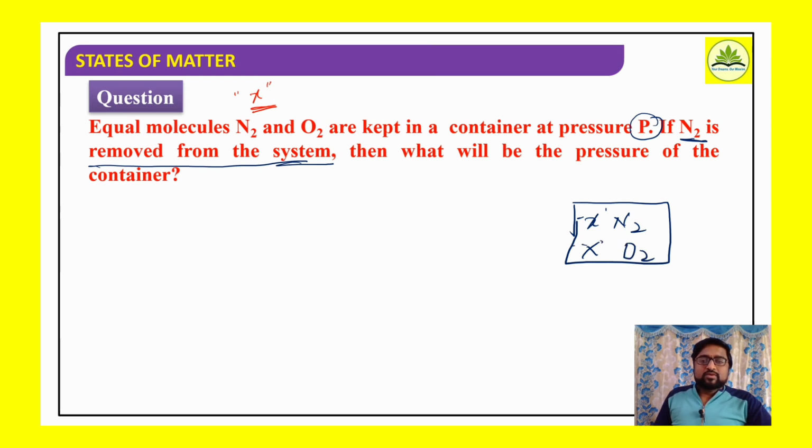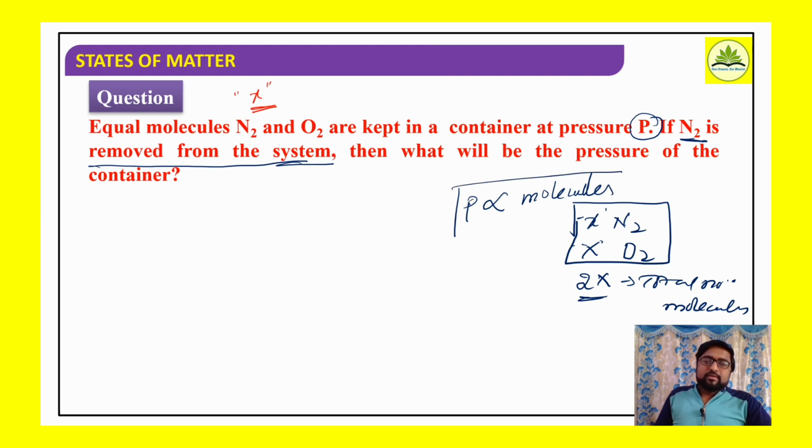Okay, what is the total number of moles? 2X is the total number of molecules. Now, how is the pressure related to total number of moles? We know that it is directly proportional. Larger the number of molecules, more collisions, so pressure will be more.